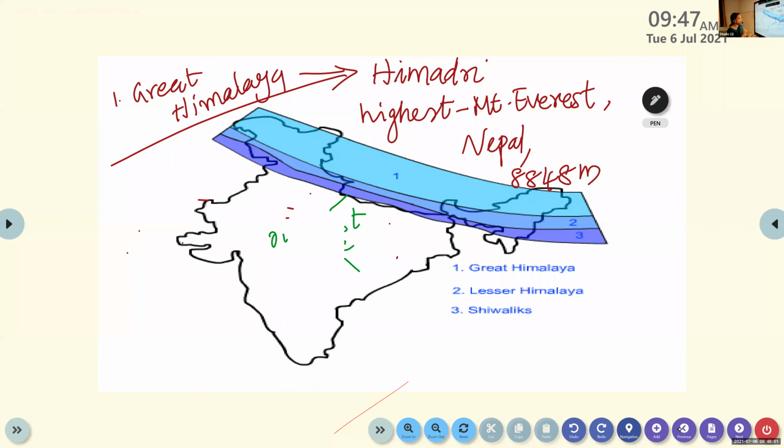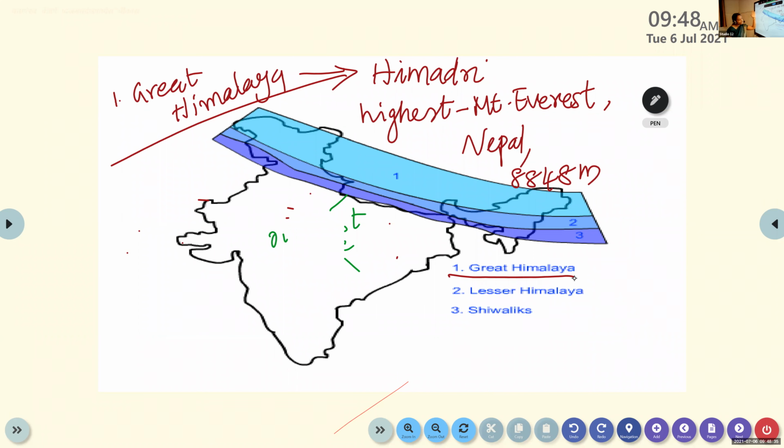So there are three important divisions of Himalaya. It is divided into three. The first one is Great Himalaya, the second one is Himachal or Lesser Himalaya, and the third category is Shivalik. So first we are discussing the Great Himalayas. The Great Himalayas consist of the tallest peaks in the world.